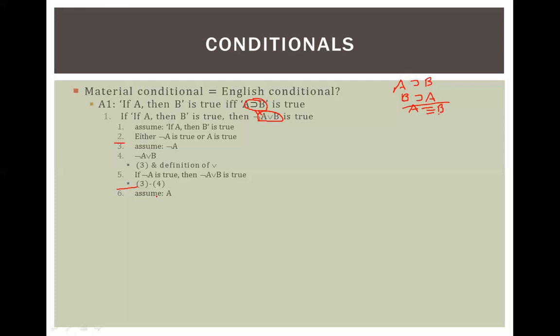Now let's assume that A is true. Well, due to this, if A then B, right, then I know that B is true. So I know that not A or B is true, because if B is true, then not A or B is true. This is saying at least one of these two things is true, and I just said this was true. So if A, then not A or B is true too, right? Actually, this should include 1, because I used 1 up there. So right, 1 and 6 through 8.